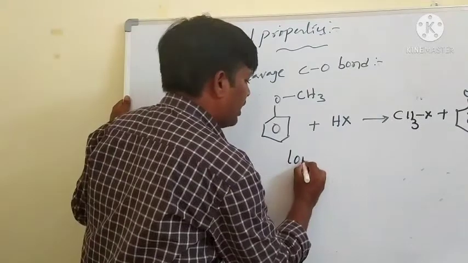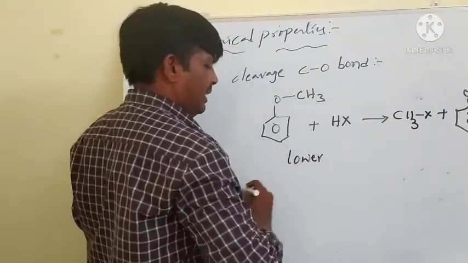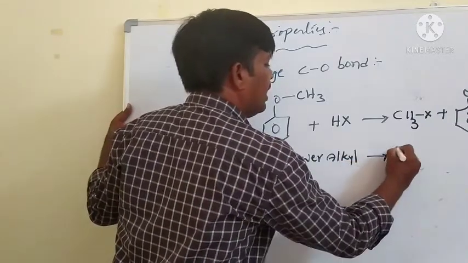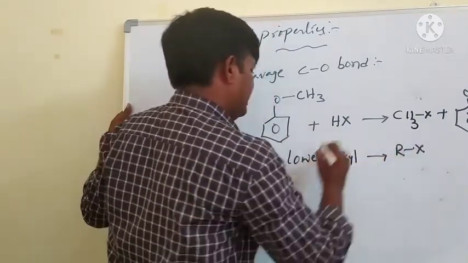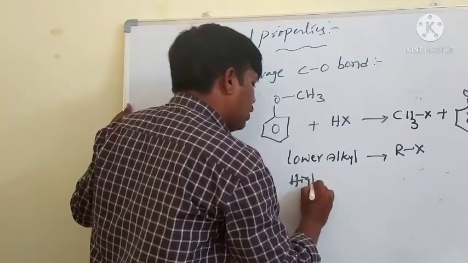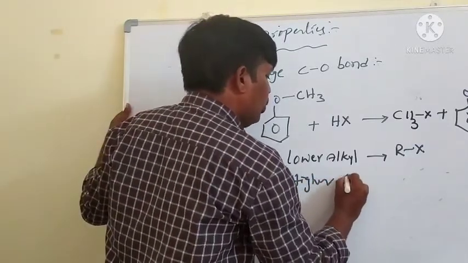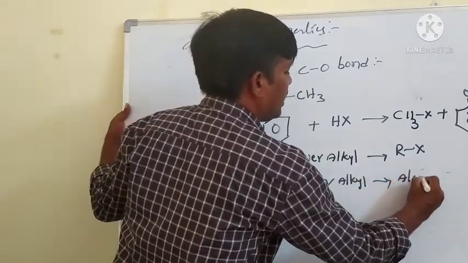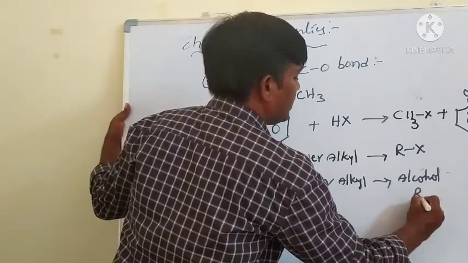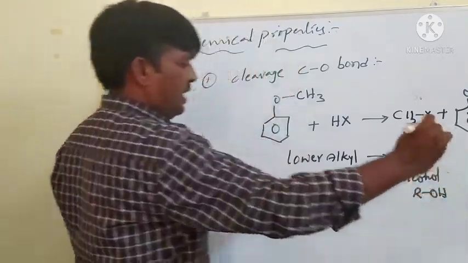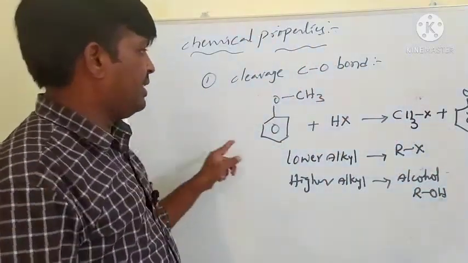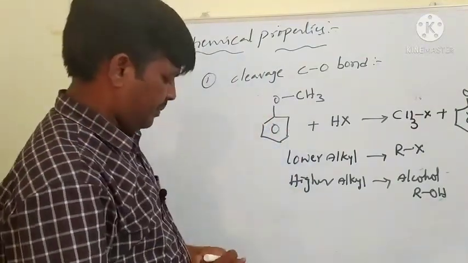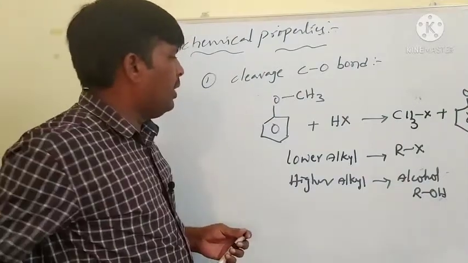Therefore, in the case of unsymmetric ethers, the lower alkyl group forms alkyl halides and the higher alkyl group is converted to alcohols. That is the main difference in the case of unsymmetric ethers. Okay, then we see another example.